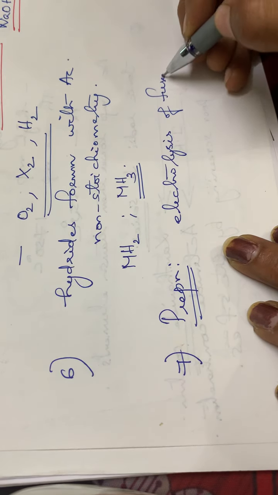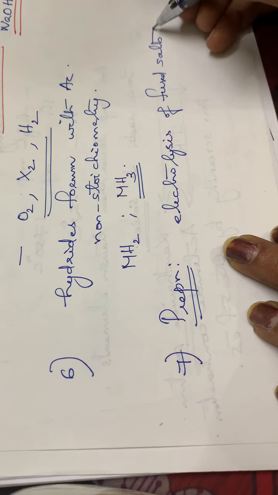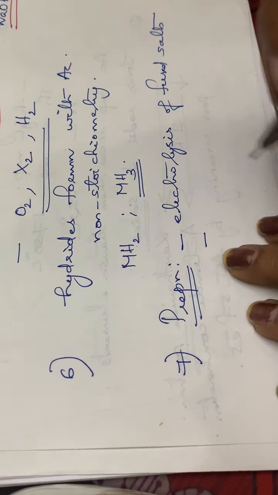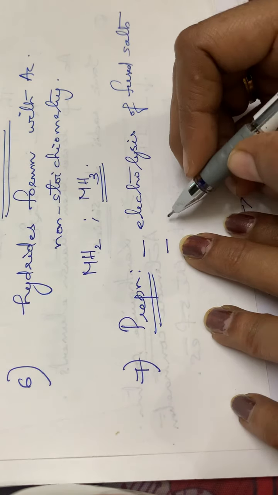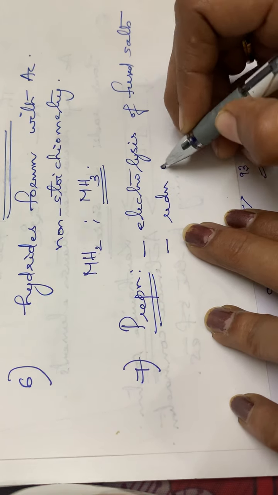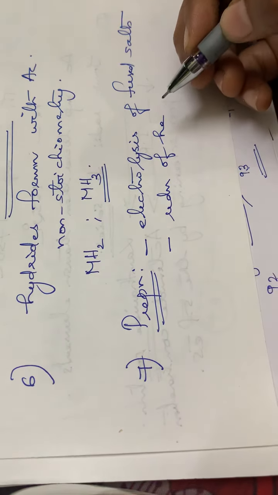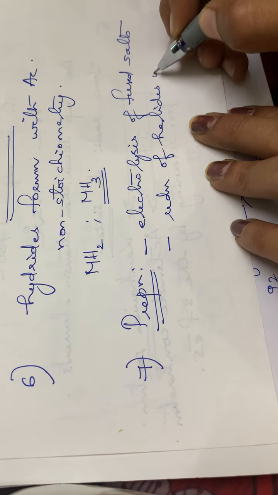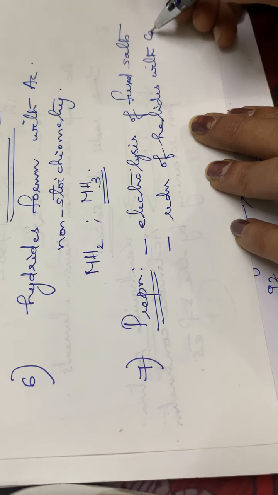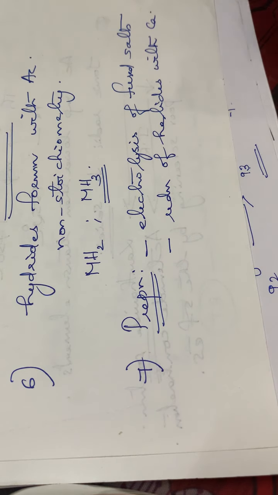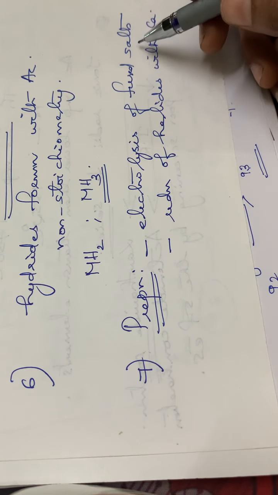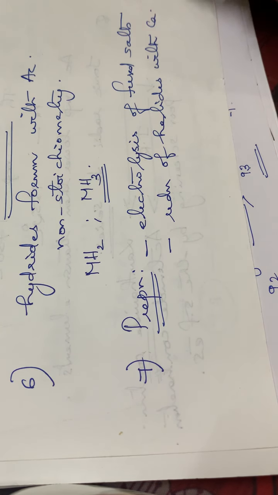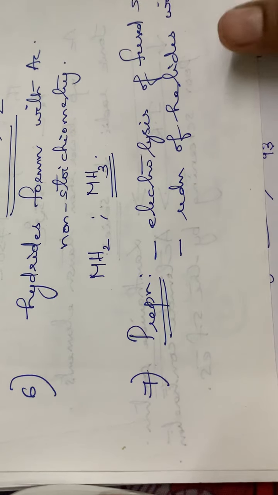The second is the reduction of actinium halides with calcium. That is the seventh property.